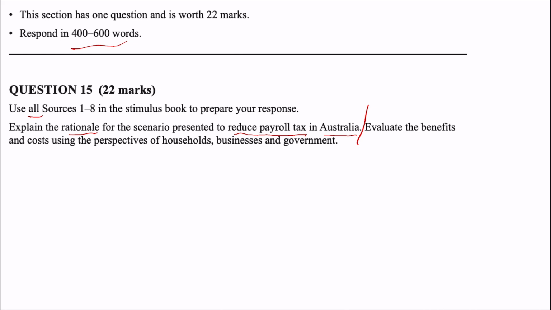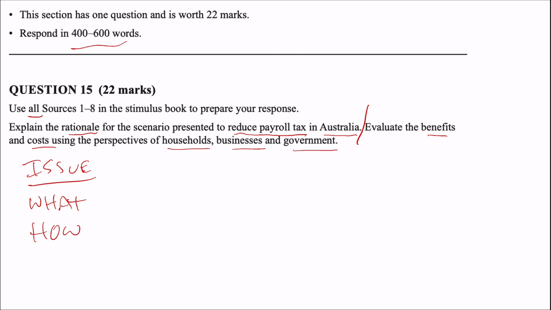The second part, evaluate the benefits and costs using the perspective of households, businesses, and government. This question, guys, last year was really clearly laid out in terms of what they wanted you to do. Once again, explain the rationale. What is the issue? Okay, so let's look at the issue. Once again, what is the issue?